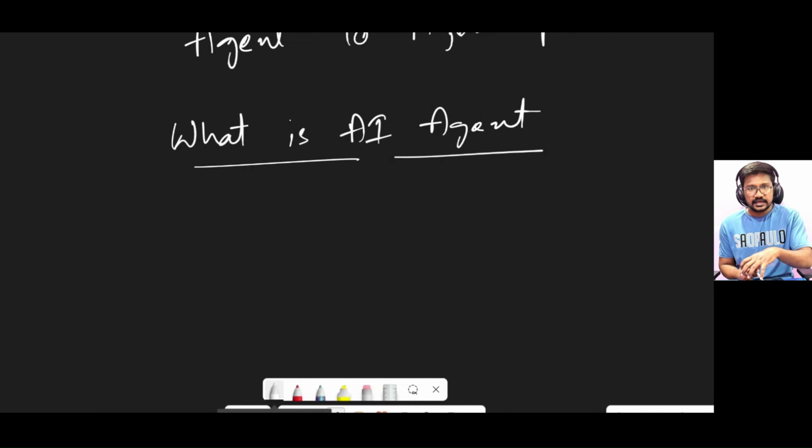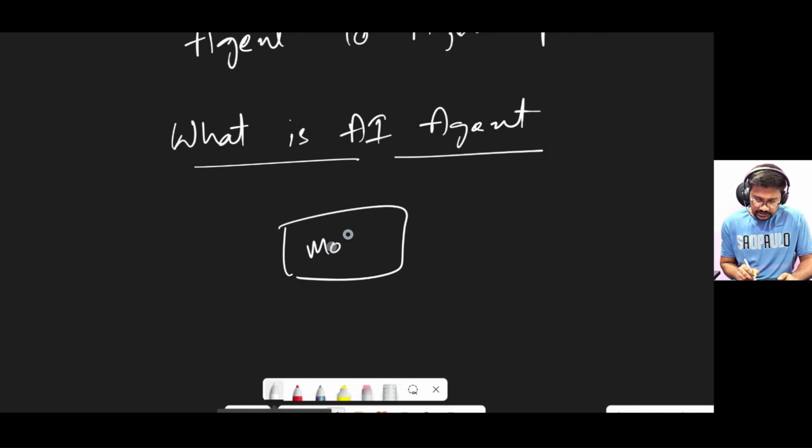So this is what an AI agent is. An agent has some components in it, like a model, which is an LLM or any model which has thinking capability. It's like a human brain for a program.